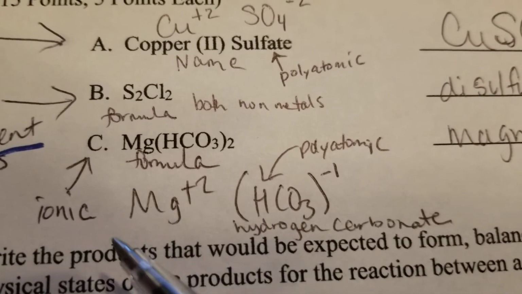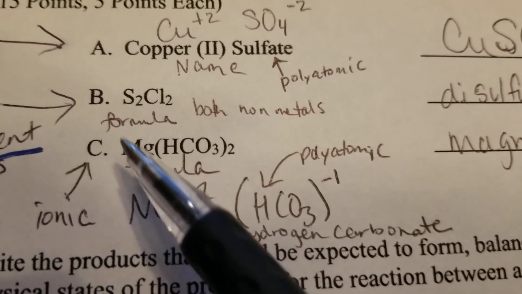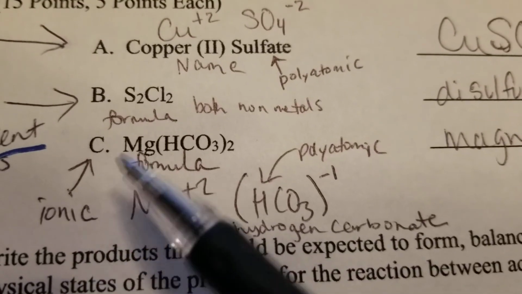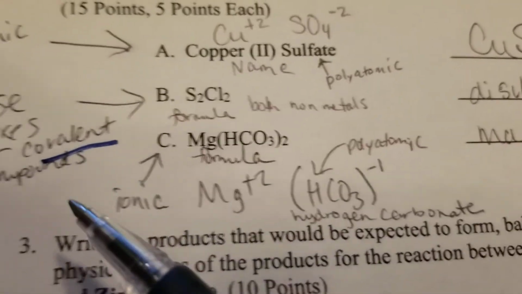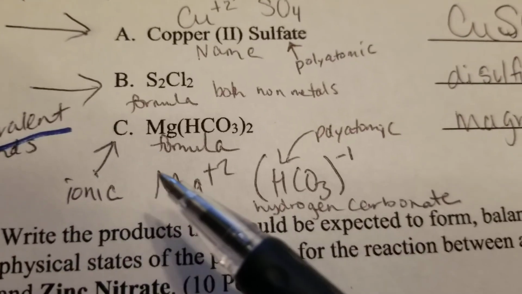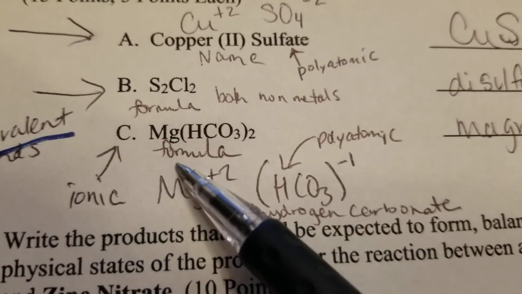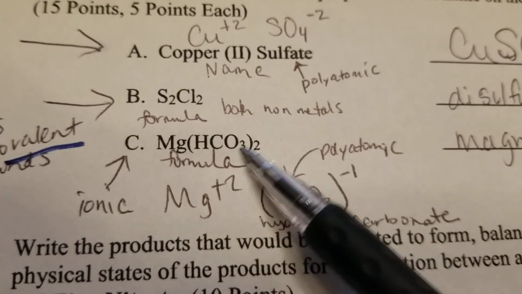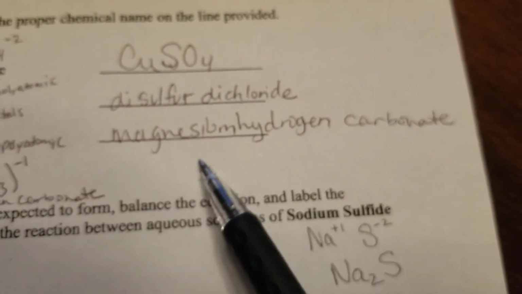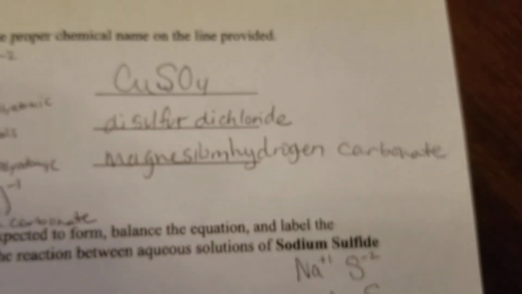So what you do need to know is that since it's ionic, you do not use these prefixes, the mono, di, tri, tetra. You just say the name of the cation, the positive ion, and the name of the anion. That's it. So the name of this is simply magnesium hydrogen carbonate. That's it.